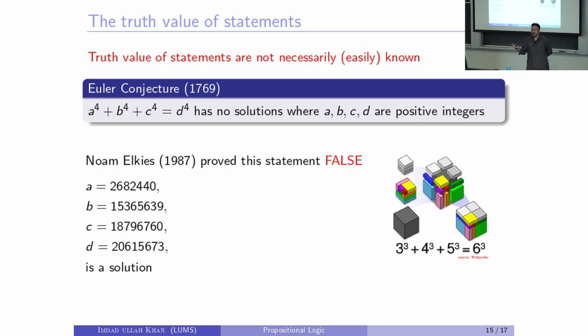We are not going to talk about Euler conjecture. We are not going to talk about Fermat's last theorem or the Pythagoras theorem. We may mention all of them. Fermat's little theorem is going to come in number theory. Some other Euler formula is going to come in graphs, but we're not talking about the math of it and how to prove it or how to disprove it or how to find these numbers. I'm just saying, here is a number. If I pose this question to you, that is it true or false, and you couldn't find an answer, you should maybe think that it's a very hard question.